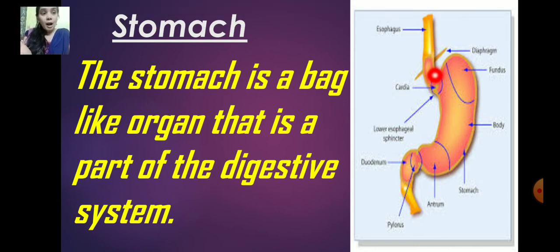So when our food reaches here, it churns the food like a mixer grinder with the help of some digestive juices. And these juices start to break down proteins and fats into simpler substances. The food remains in the stomach for up to 3 hours.